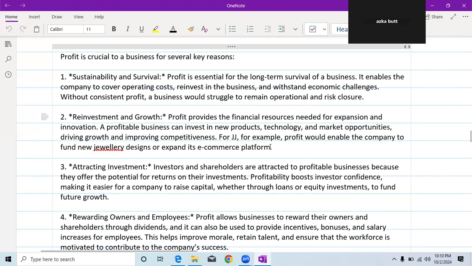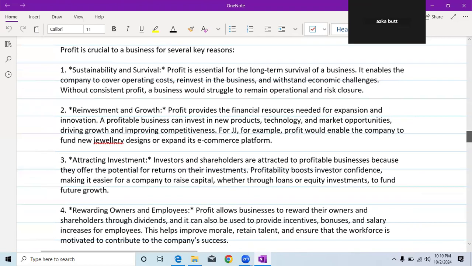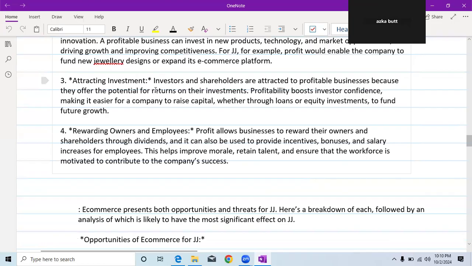And the third one is attracting investment. If the profit is high, you can attract the investors. Investors and shareholders are attracted to profitable businesses because they offer the potential for return on their investment. Profitability boosts investors' confidence, making it easier for a company to raise capital, whether through loans or equity investment to fund future growth.